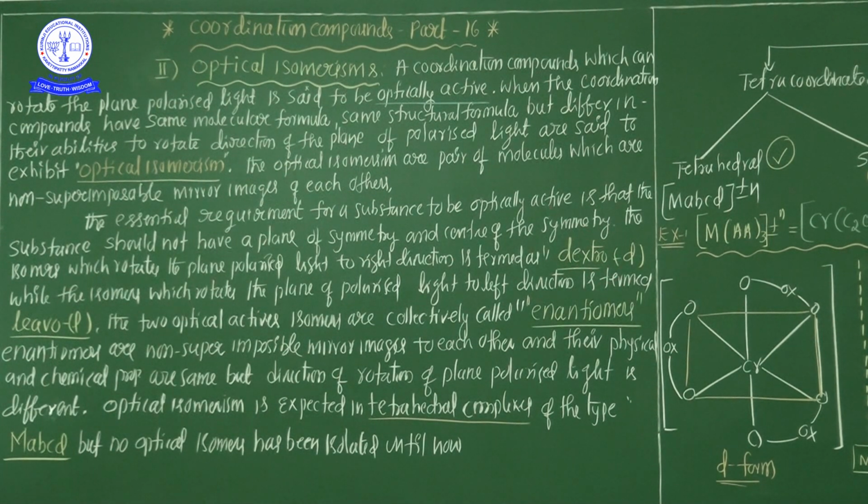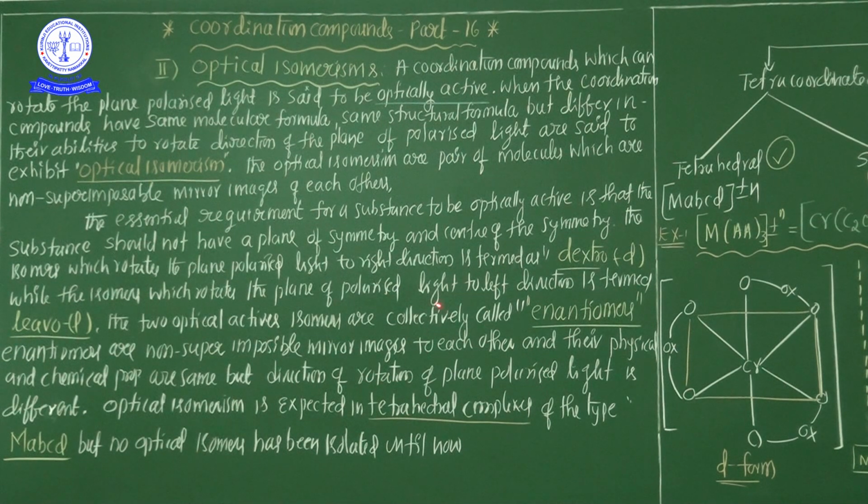Listen very carefully. The isomers which rotate the plane polarized light to the right or clockwise direction are called dextrorotatory compounds. While the isomers which rotate the plane of polarized light to the left direction are termed levo or L.